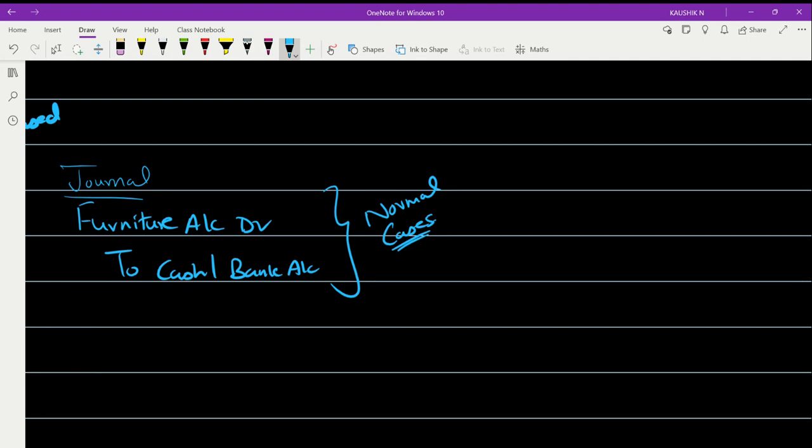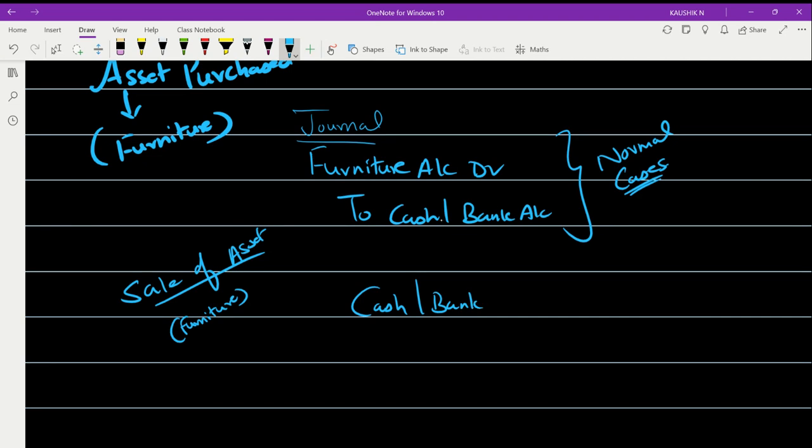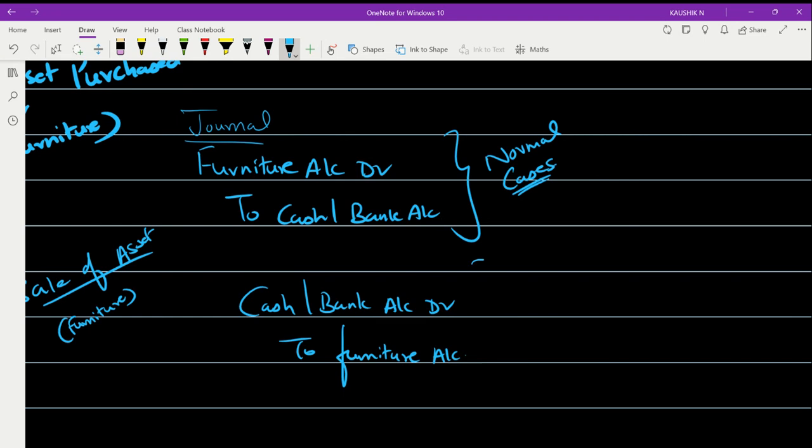But similarly, what will be the journal for sale of any asset? Say for example, same asset furniture. Okay, sale of asset furniture. What will be the journal entry? Very good. So cash or bank account debited to furniture account. This is also possible only in the normal cases. Okay, that is where business is continuing.